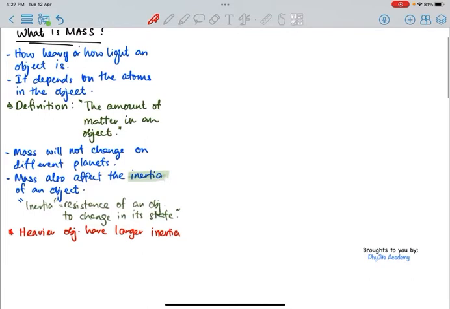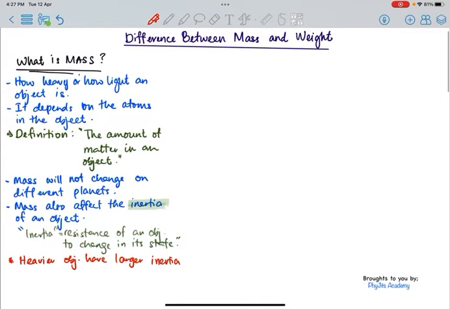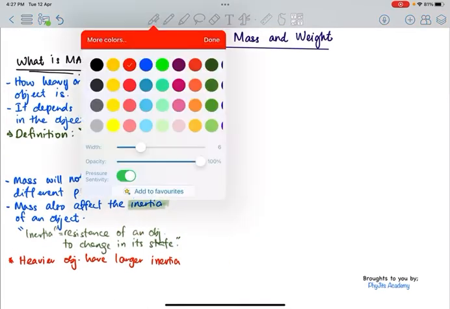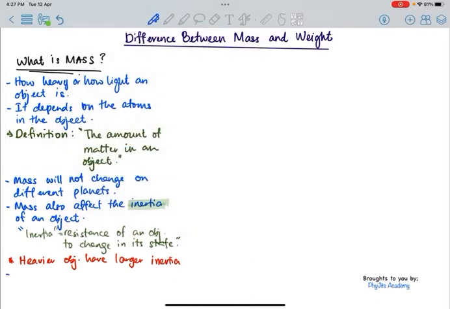In physics, mass is measured in kilogram. That is the standard unit, and the symbol for it is kg. That is the SI base unit for mass, the standard international unit.